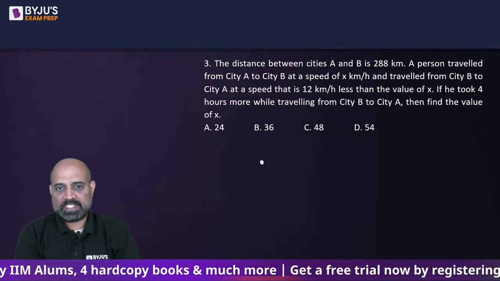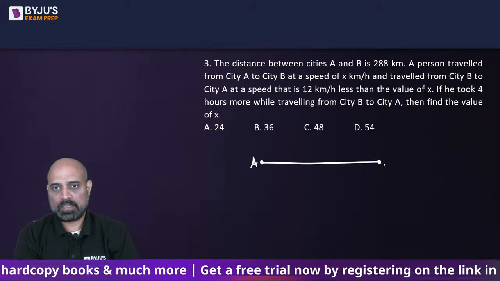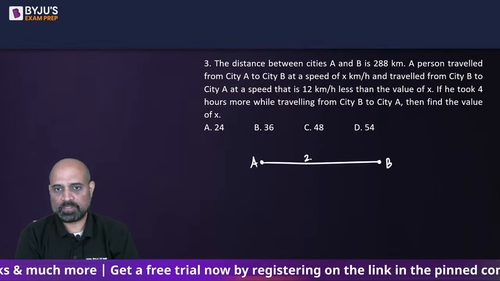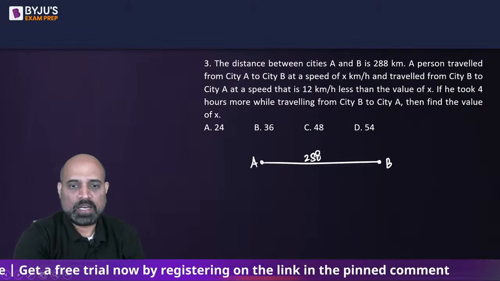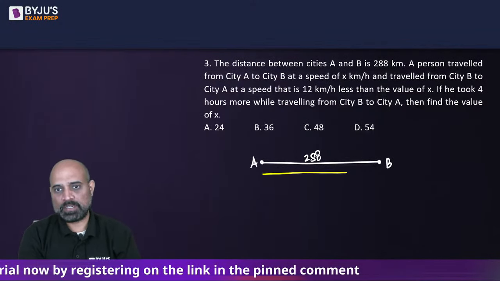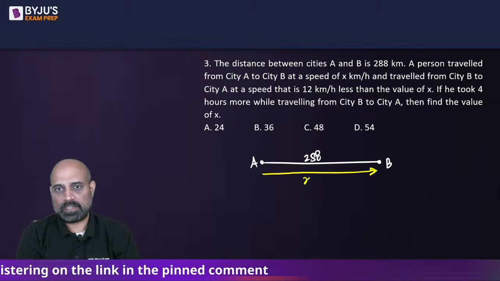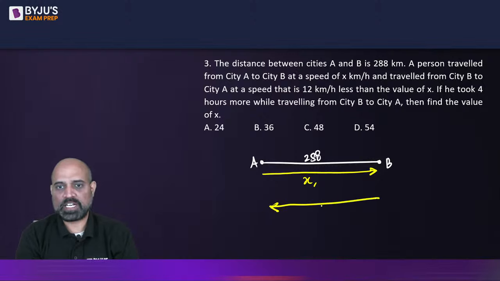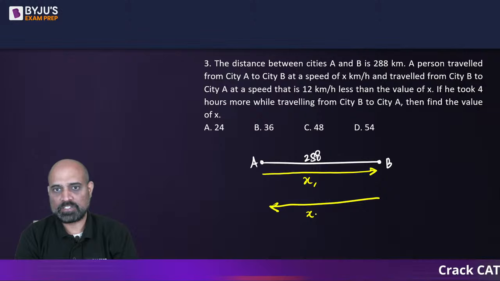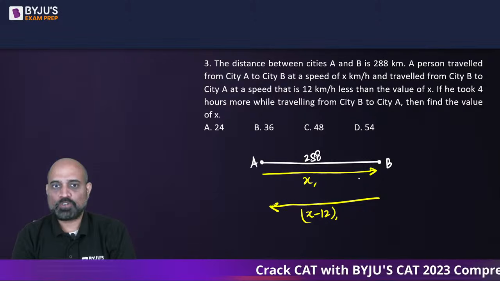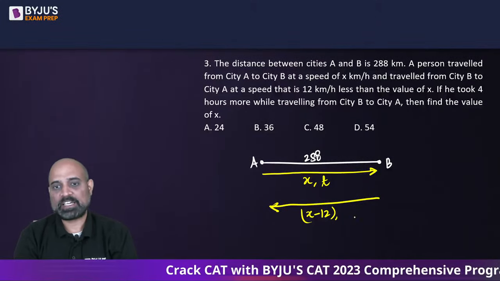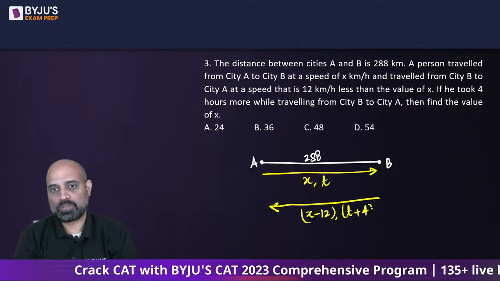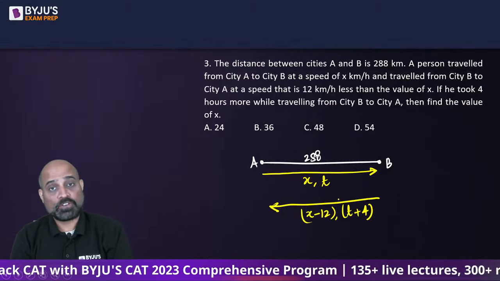Okay, the distance between cities A and B is 288 kilometers. A person traveled from city A to city B at x kilometer per hour, and there is another person who, or let's say the same person who travels from B to A at a speed that is 12 kilometer less, so x minus 12 say. And if it took 4 hours more, so if he took t time here, he took 4 hours more, then we need to find the value of x.